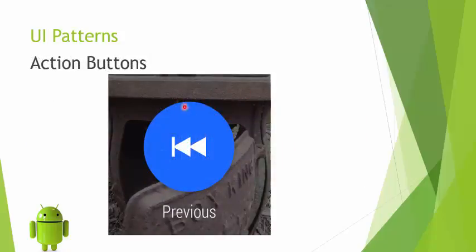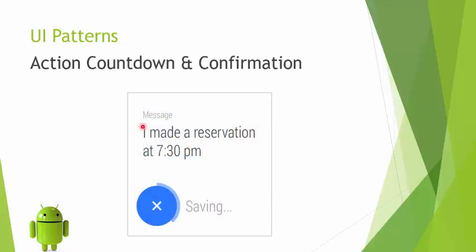Now, action buttons. These generally follow a convention of having a blue background and a white icon over it. And tapping on this action causes the action to be executed. So action buttons are a popular UI pattern which is used in wearable apps. Now, once an action is performed, the user should know what is happening after that. Even earlier in one of the design principles, we saw that we have to provide a confirmation. Now, even before providing a confirmation, we have to show a kind of a progress bar or a countdown to show if the action is taking long to execute, and at the end of it, we have to provide a confirmation.